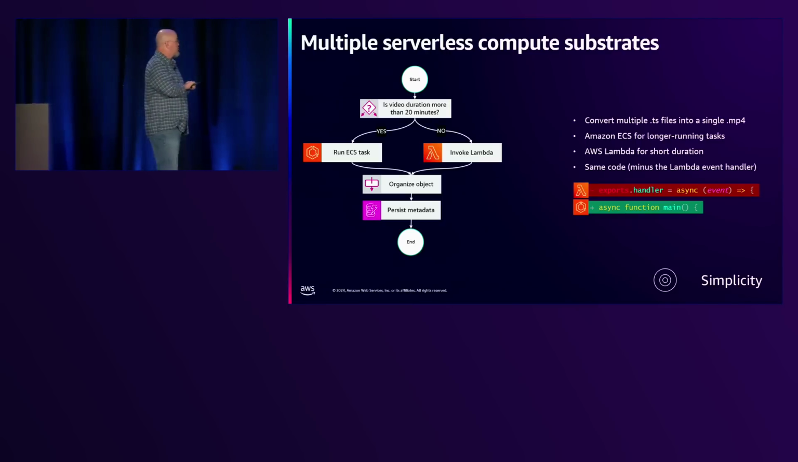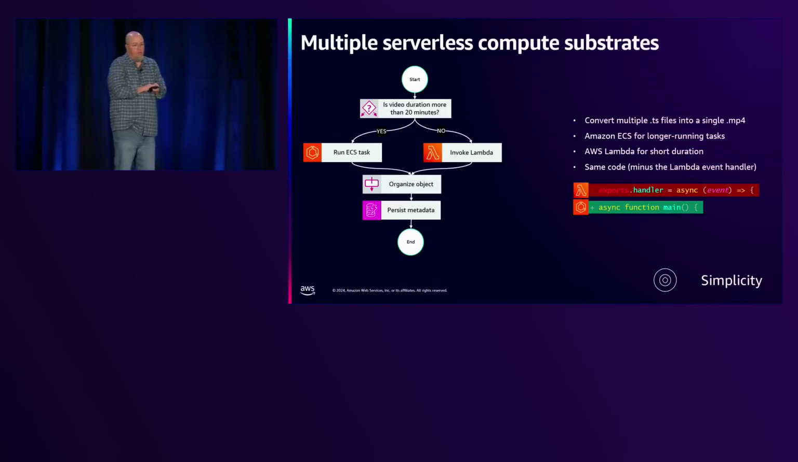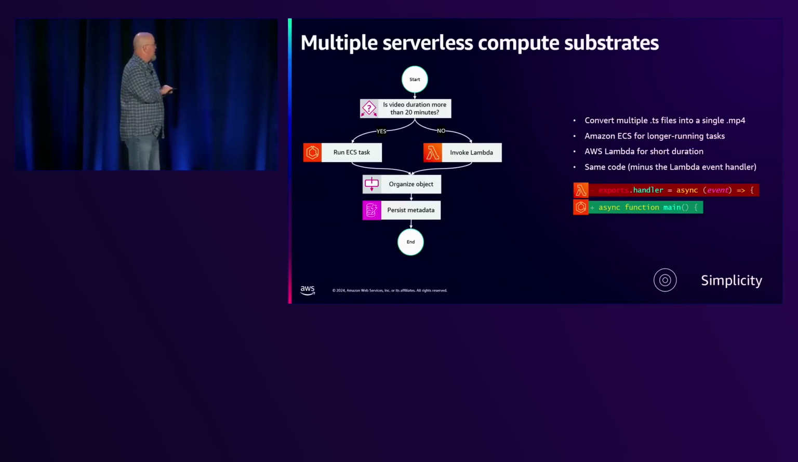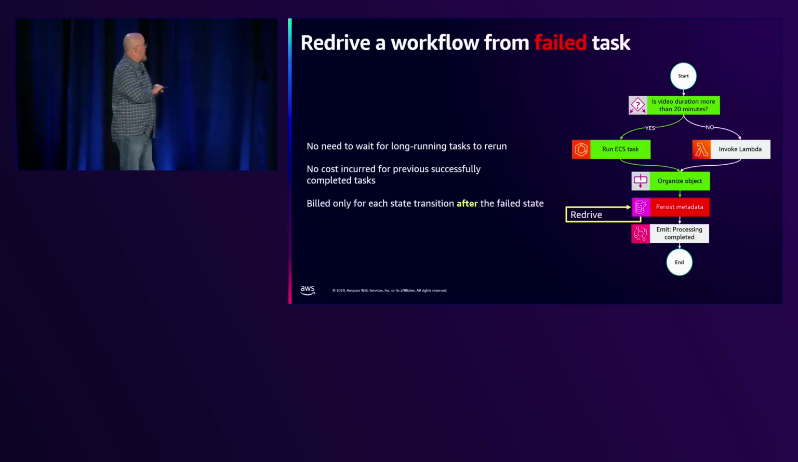So in this, it's really cool. We have the Lambda that runs. It's the same code, right? We run it in a handler. The other will run in a function in main. All right, so how that works is there's no need to wait for long-run tasks to rerun.